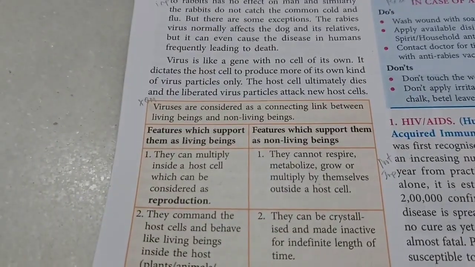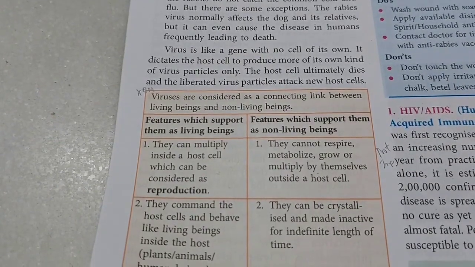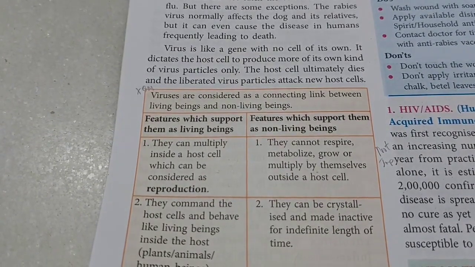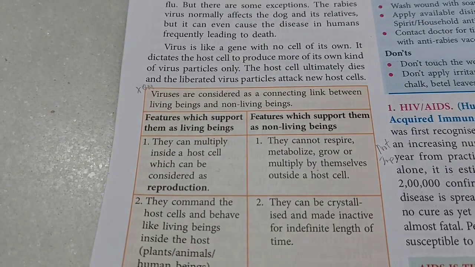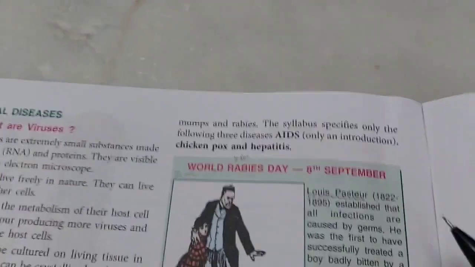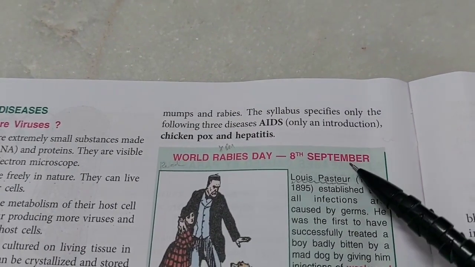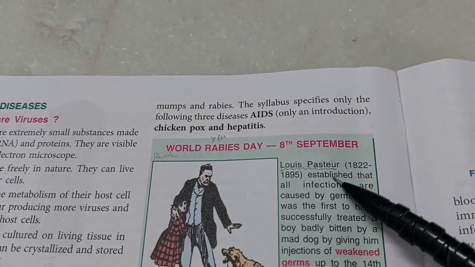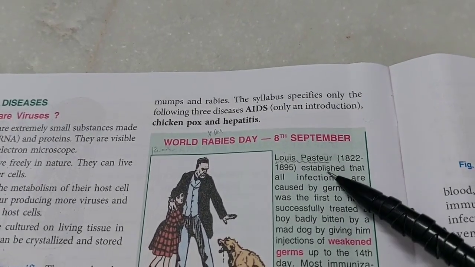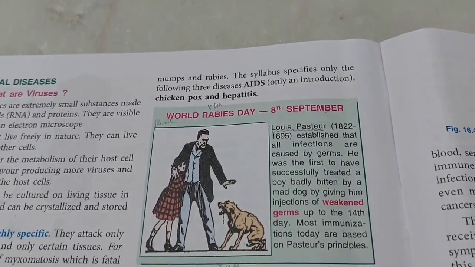Another unique thing about them is that they don't have cell membrane, they don't have a nucleus, mitochondria, nothing. Remember, the World Rabies Day is celebrated on 8th September because Louis Pasteur successfully established that vaccines work against rabies. He developed a vaccine against rabies.